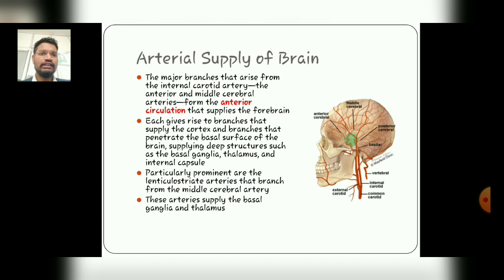The major arteries are represented in the diagram, starting from the first, the common carotid artery, which is divided into two: first the external carotid artery and the internal carotid artery. Besides this, there are the vertebral arteries, which accompany the basilar artery and form the supply of the brain. The anterior cerebral arteries cover the anterior part, the middle cerebral arteries cover the middle part, and the posterior cerebral artery covers the posterior or occipital areas.